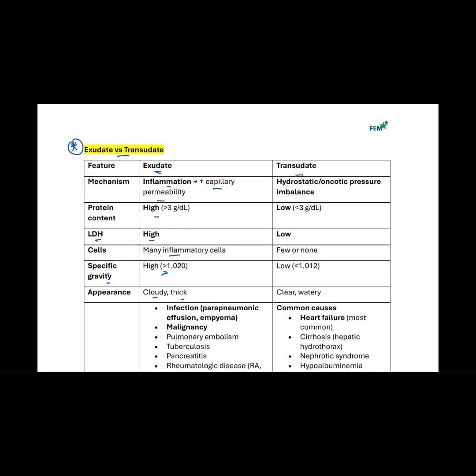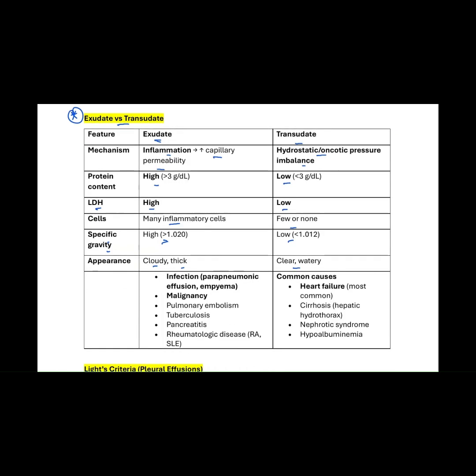What about in transudate? So transudate is due to hydrostatic or oncotic pressure. Remember, we said that an imbalance, changes in the Starling pressures, will lead to transudative effusion. So when you look at this fluid, it is usually very low in protein, low in LDH, and has fewer cells or no cells at all. It usually has a very low specific gravity, and it is a very clear, watery fluid.